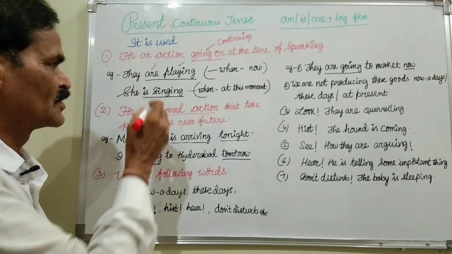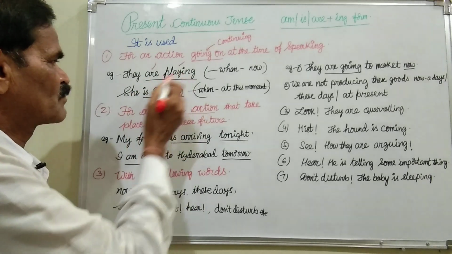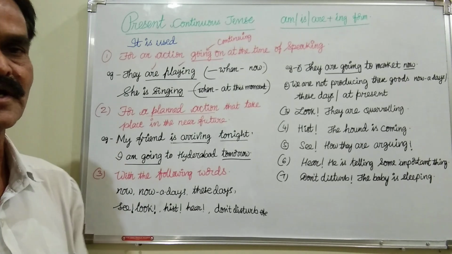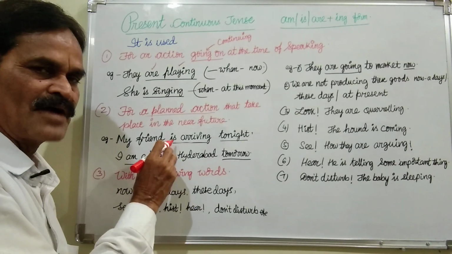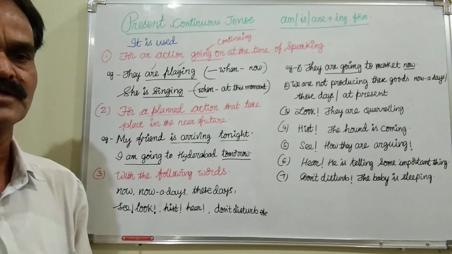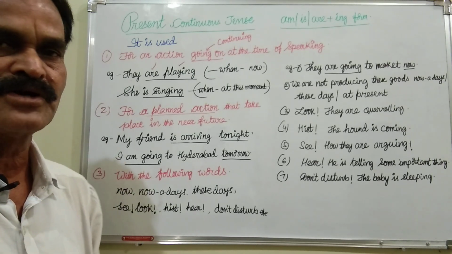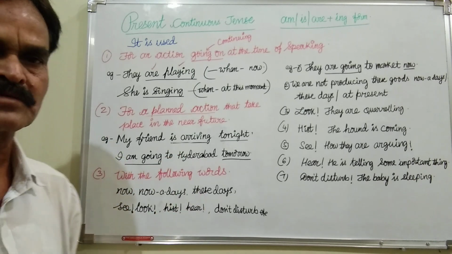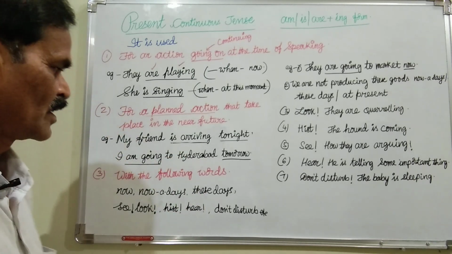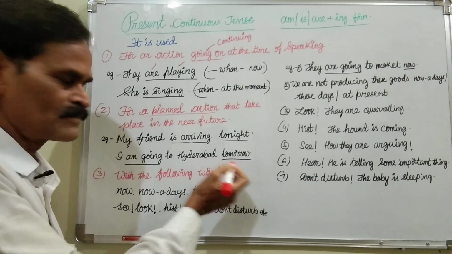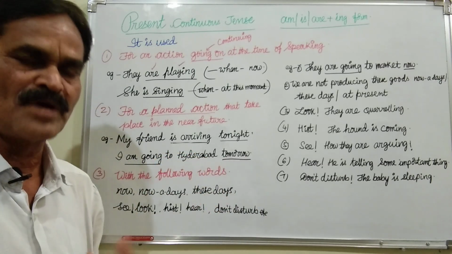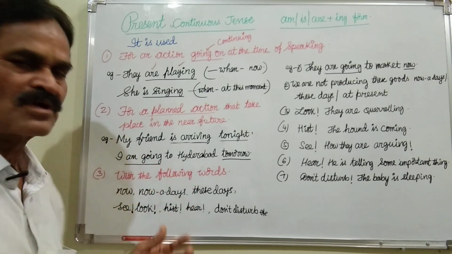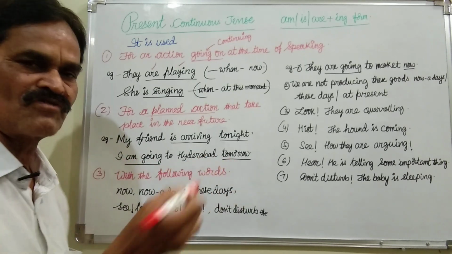Am, is, or are in the present, we cannot write here were playing, was singing, was arriving. We must write only am, is, or are plus the ing form. That is what is called present continuous tense. I am going to Hyderabad tomorrow. Tomorrow is a near future, and for going to Hyderabad I have made a plan. That's why here we do not use simple future, even though tomorrow is future.